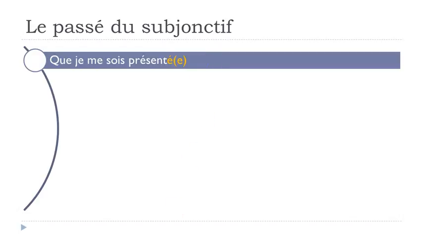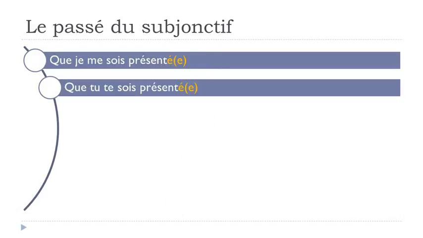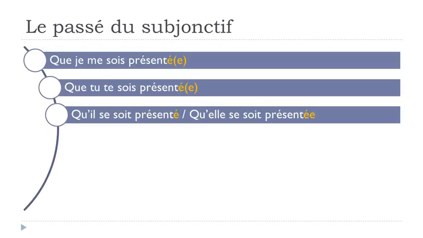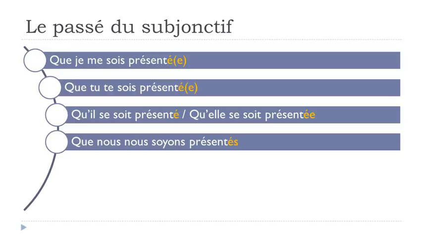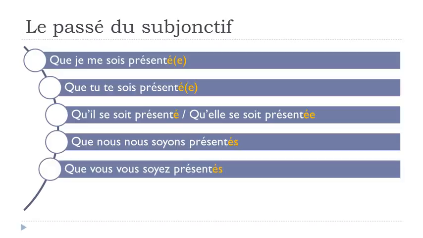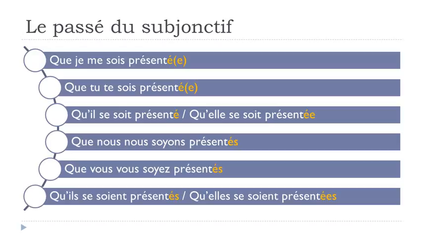Okay? Que je me sois présenté, que tu te sois présenté, okay, so we'll have to add this te, qu'il se soit présenté, qu'elle se soit présentée, que nous nous soyons présentés, que vous vous soyez présentés, qu'ils se soient présentés, qu'elles se soient présentées.